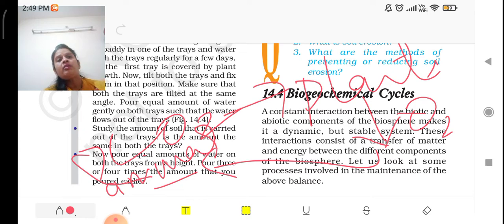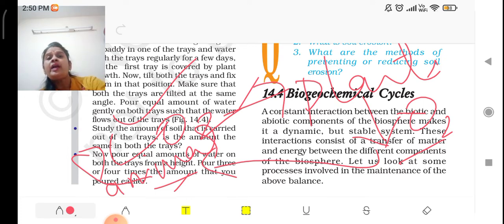Here, what are the living beings and what are the non-living beings? Plants and animals are the living components, so we call them biotic components. And oxygen and carbon dioxide, these are gases, the non-living components, abiotic components. So interaction is going on between the non-living and living components. When plants perform photosynthesis, it is a chemical reaction, a chemical change takes place.